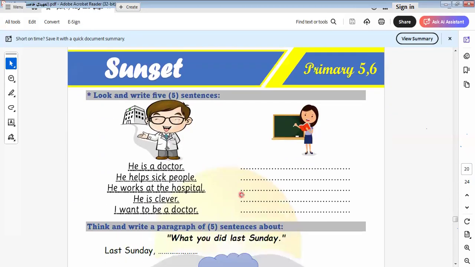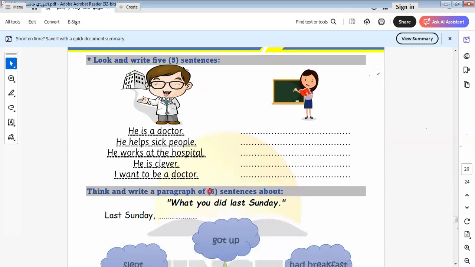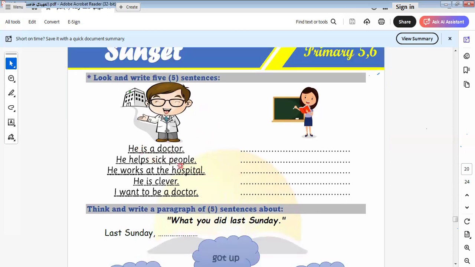Let's go to another one here. Here is the picture, and we write 5 sentences on it. We say he is a doctor, he helps sick people. He works at a hospital. So here we say the doctor's job. What is the job? What can you do in this job? The place that we work in. He is clever. I want to be a doctor.